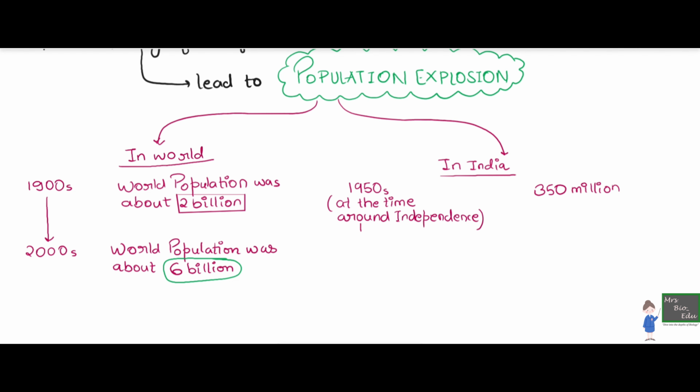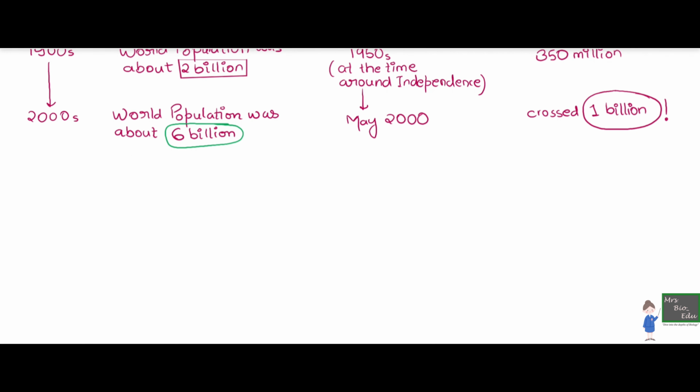Fast forward to May 2000, around 50 years later, and look at the data we obtained: it has crossed 1 billion. Compared to the growth in the world, this is nearly 3 times, which means we have been growing very, very fast. What were the reasons? We'll look into that. Let's move forward.